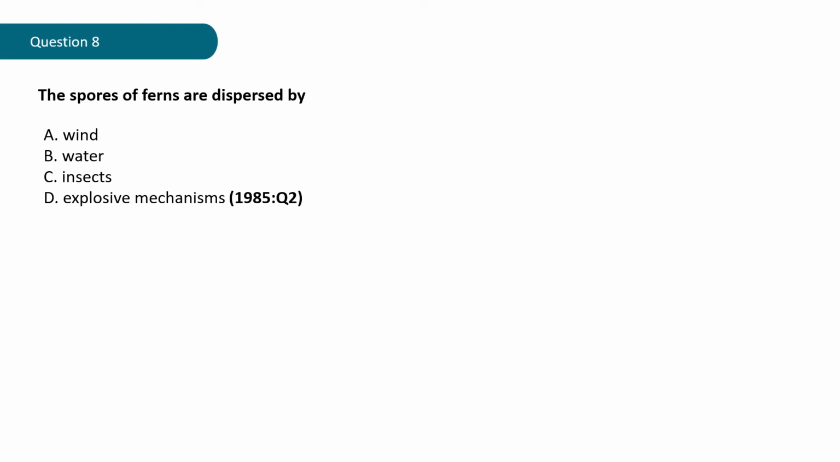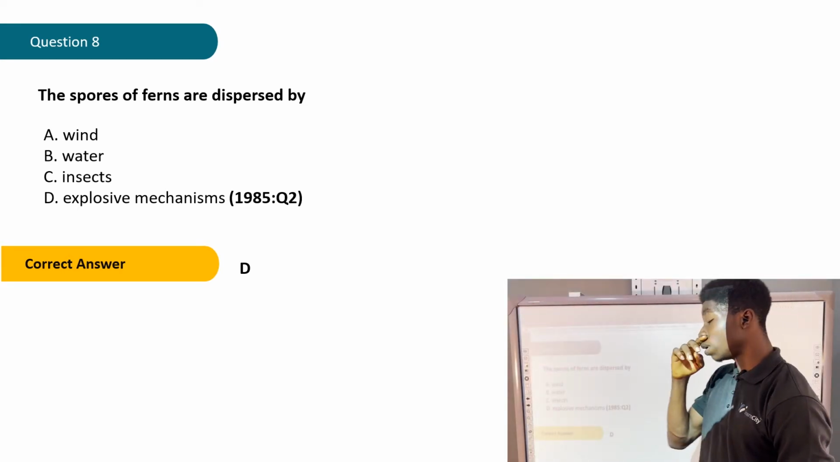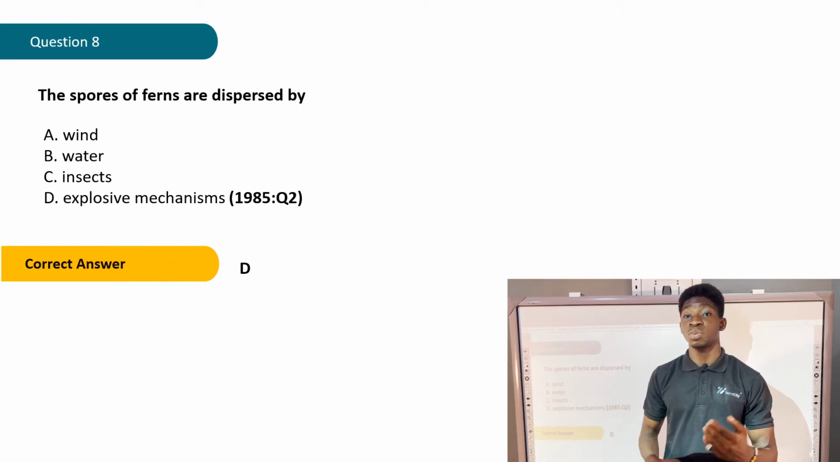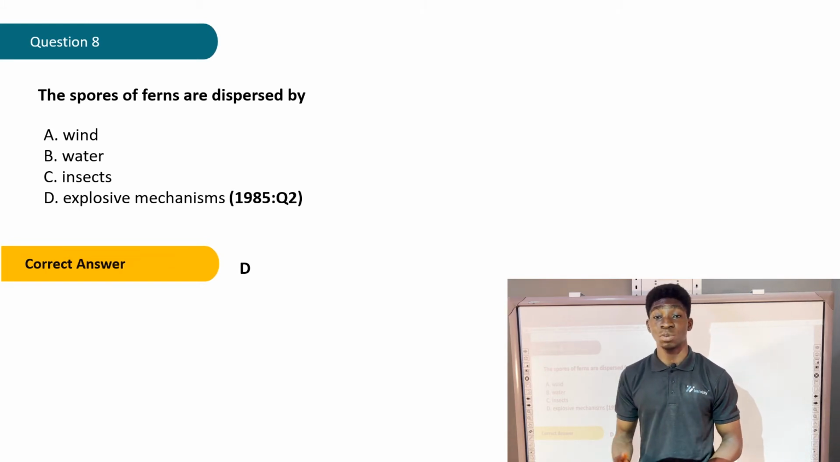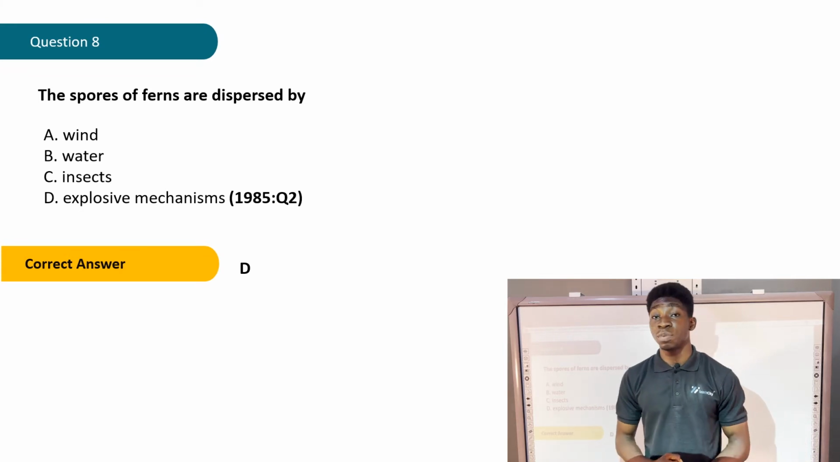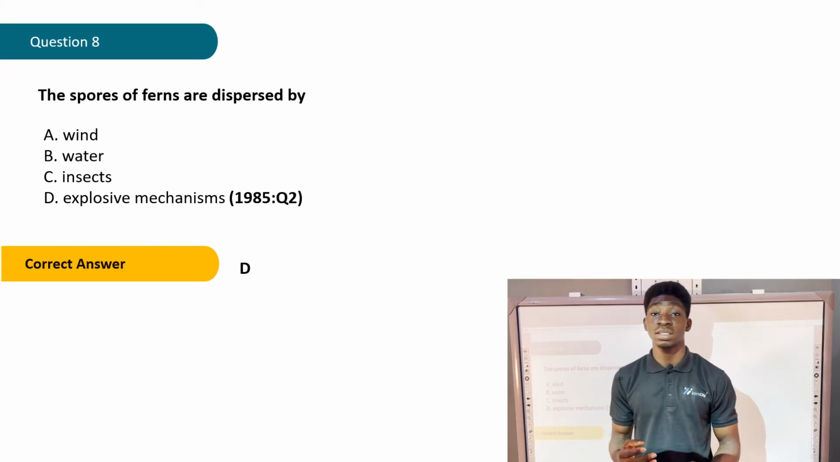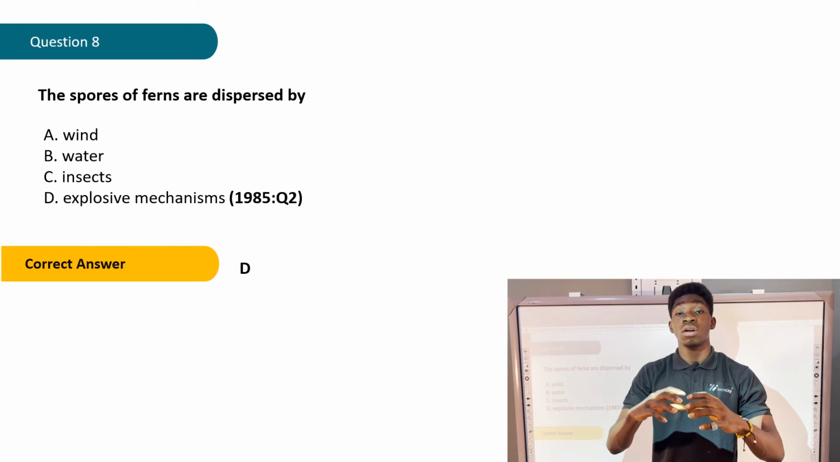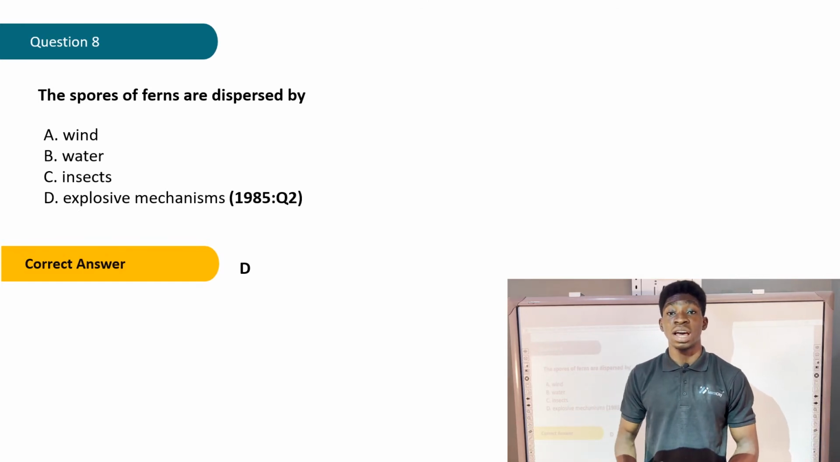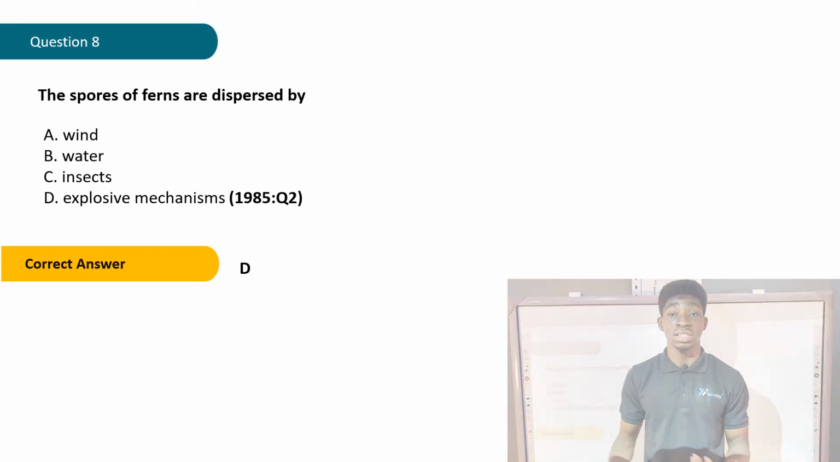Now let's check out what the correct answer is. The correct answer is D, explosive mechanisms. There are different methods of dispersal of seeds, of spores, and other things that need to be dispersed in plants. But the method that ferns make use of is what we call explosive mechanism. What happens is the wall ruptures and the spores are catapulted out of the ferns and dispersed into different areas.